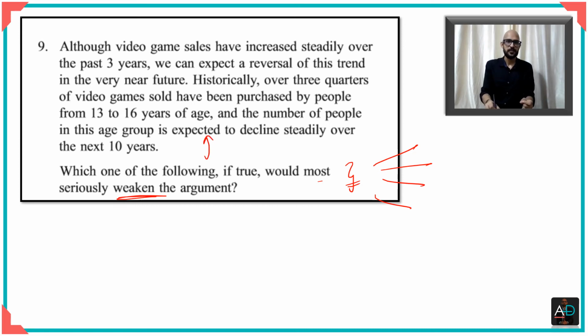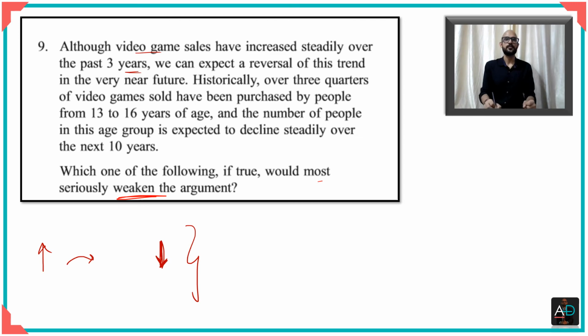Alright, which means we first have to find out as to what the argument is, and then we would have to see as to how we can weaken it, and the one that weakens it is the right answer. Okay, so what is the argument above? You see, the passage above says that although there have been an increase in the sales over the past 3 years, there will be a reversal of this trend in the near future. So what he says is that although until now there has been an increase, he says that in the near future there will be a decrease. And now he gives a reason for this.